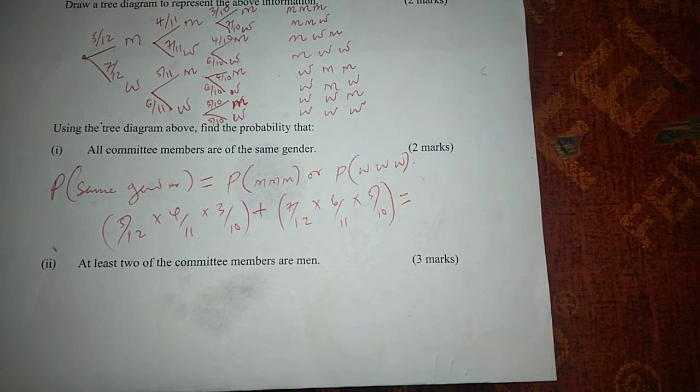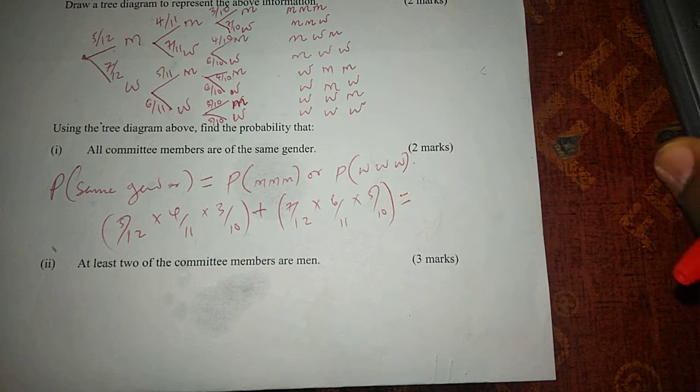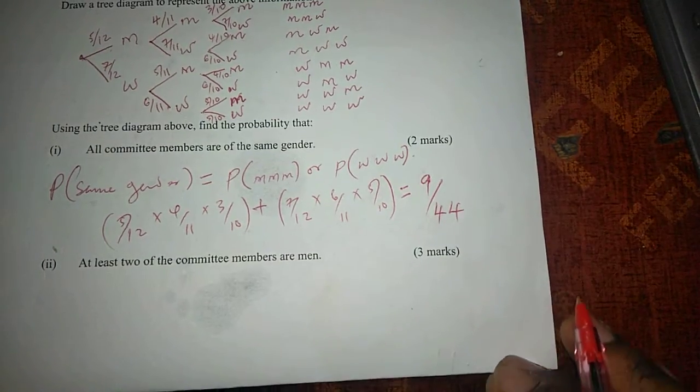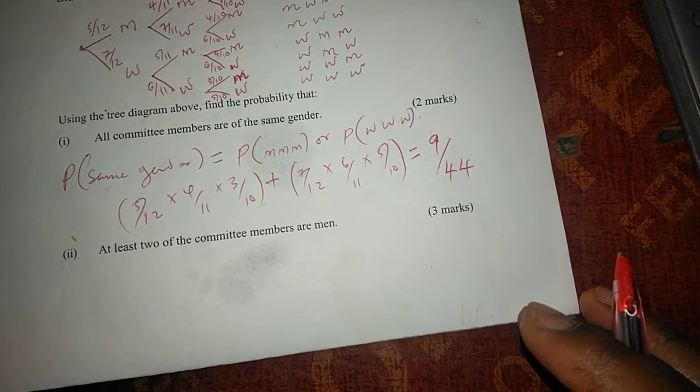Adding directly, 5 out of 12 times 4 out of 11 times 3 out of 10, then we add 7 out of 12 times 6 out of 11 times 5 out of 10, and this will give us 9 out of 44. So that is the probability that the 3 members are of the same gender.